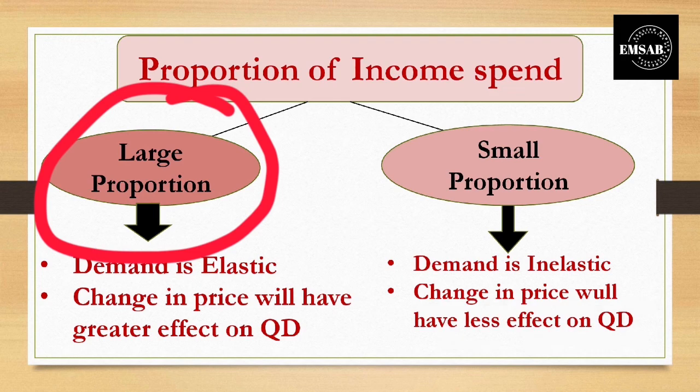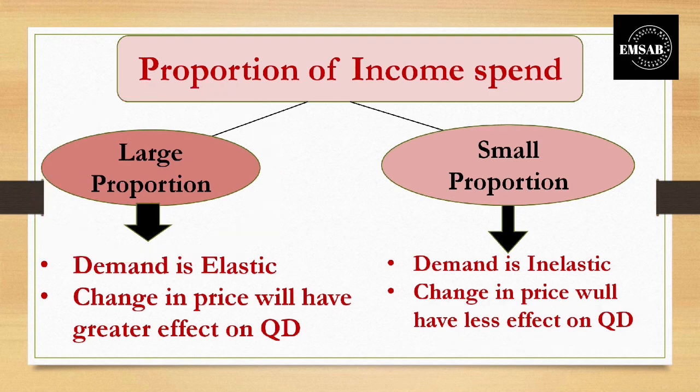Larger proportion. If the consumer spends a larger proportion of the income, like 80% on a particular expenditure, for example a car, then the consumer will demand less of the product if the price of the car is increased, which means the demand is elastic. In this case, when there is a change in the prices, there will be a greater effect on the quantity demanded. They will think that if the price of that particular product is increasing, it is taking up a larger proportion of their income, 80%, 90%. They will not purchase that product at that time if the price has been increased. So they are more responsive towards the changes in the price.